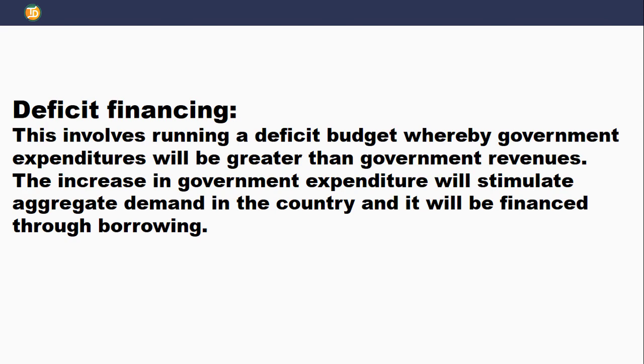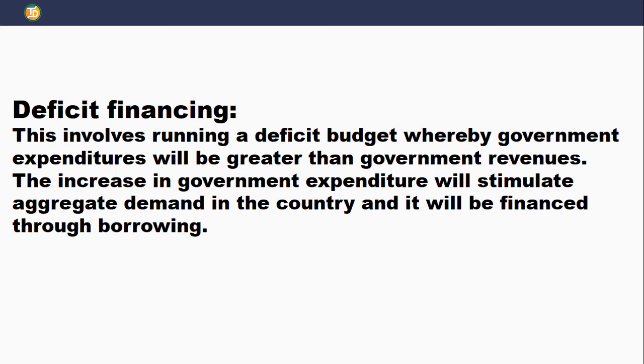So let's look at ways of solving deflation in a country or solutions to deflation. Number one is deficit financing. All right, don't forget that deflation is persistent fall in general price level of goods and services. And what causes it? Because the money supply in a country has reduced. So ways of solving deflation is by deficit financing. Deficit financing is a kind of budget that will enable expenditure to be greater than income of the government.